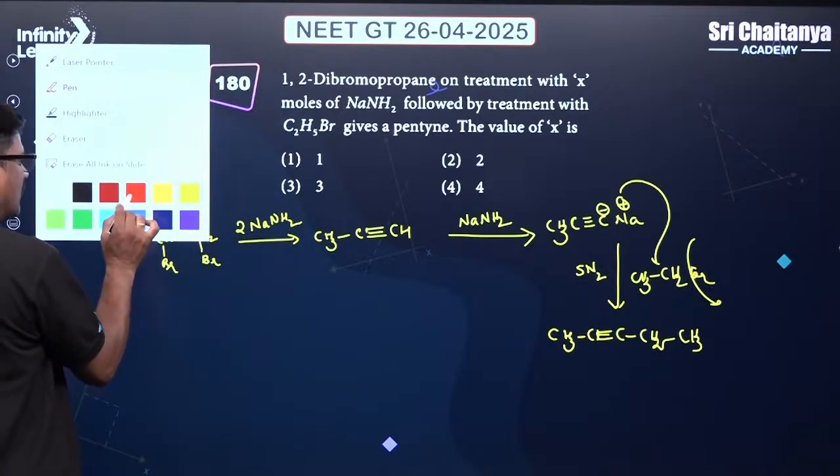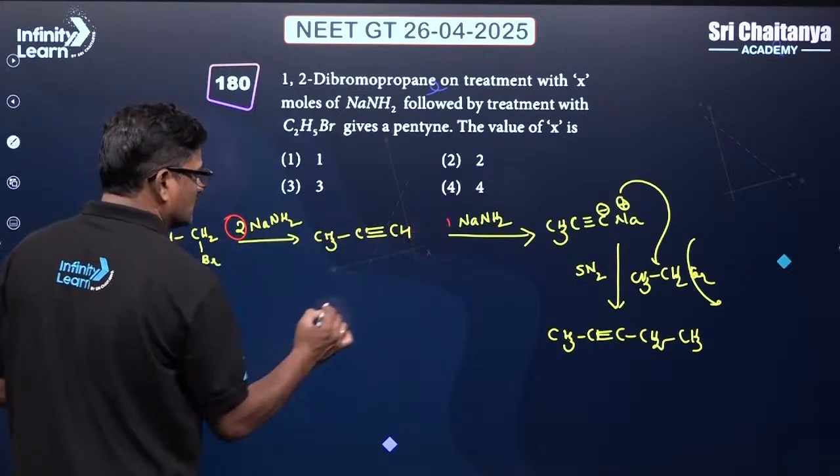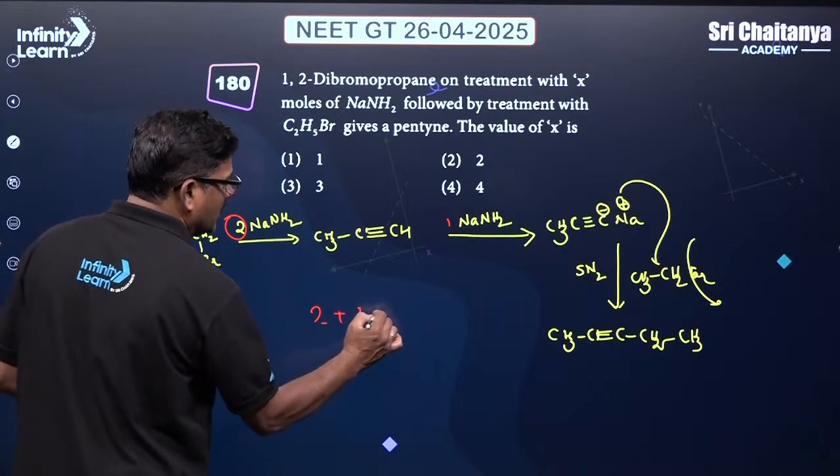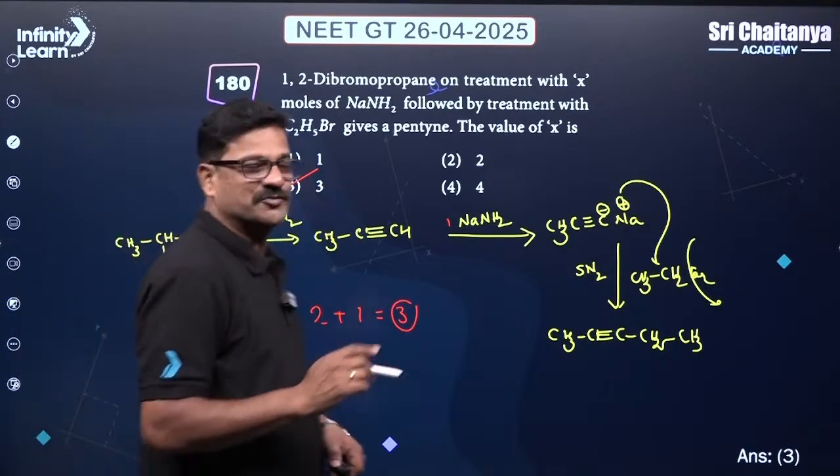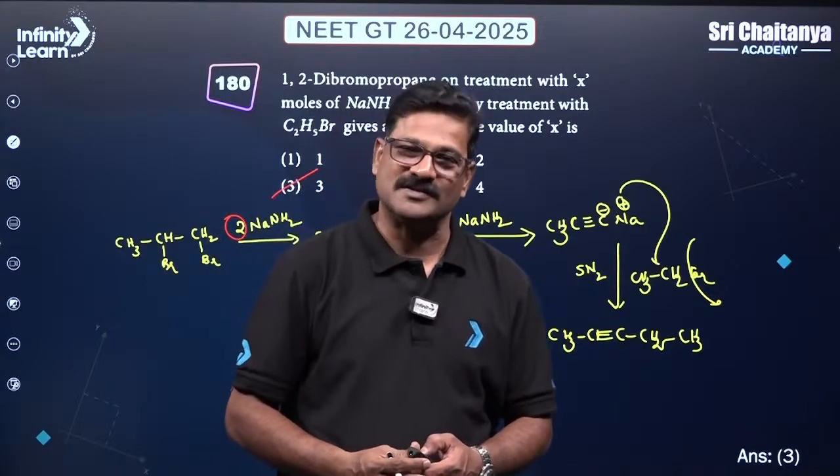Here I used 2 moles here and 1 here, so 2 plus 1, 3 moles of NaNH2 are used. The option is going to be 3 for this question.